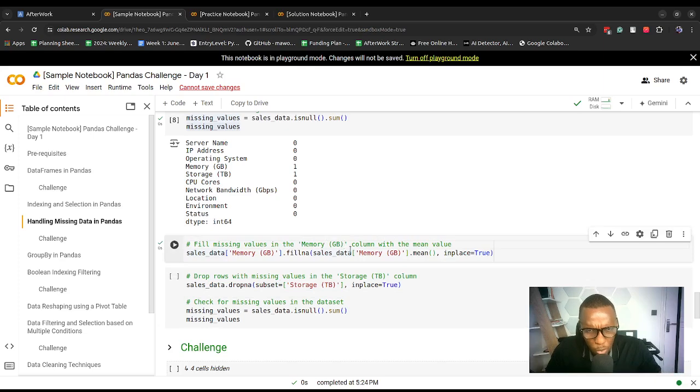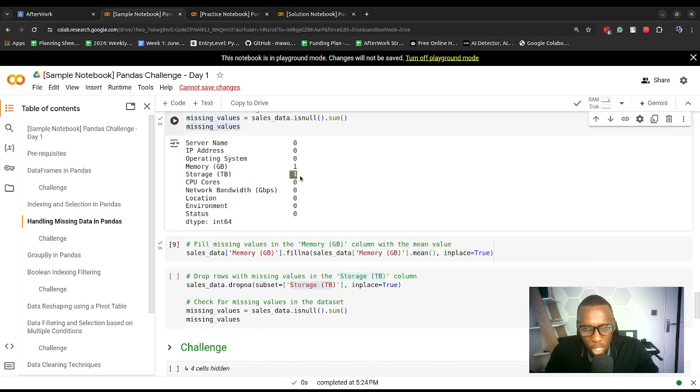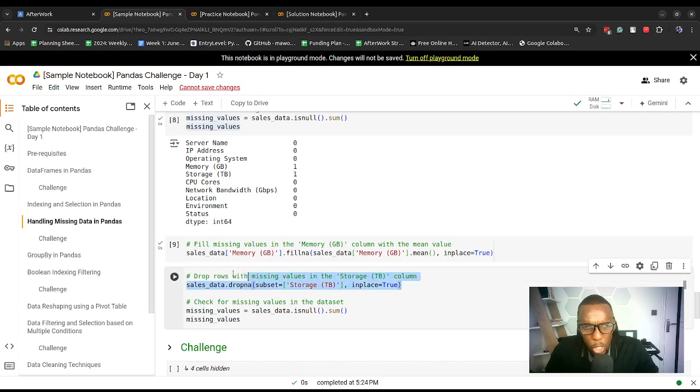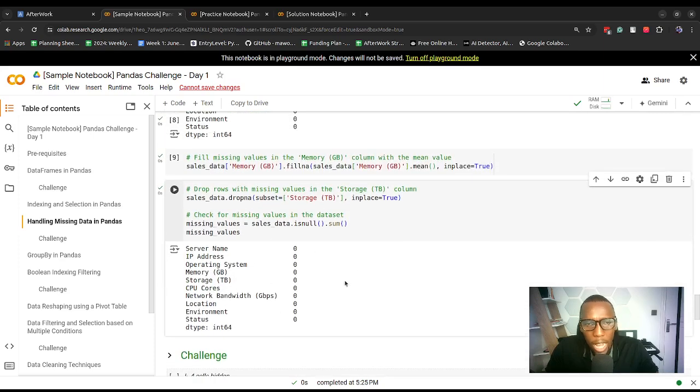this is filling in missing values for this one column, but we can decide to also drop missing values instead of filling them in. If any of the records has a missing value in the storage TB column, we're going to drop that record. So we're dropping rows with missing values in the storage TB column. Essentially, in our final data frame we won't have any missing values because we've handled them. And you'll see when we check for missing values again, we have 0 missing values, which means we've sorted it out.